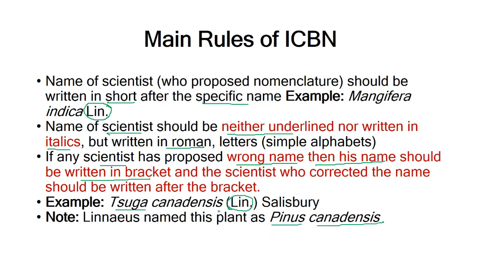But Linnaeus gave this as a wrong name. Linnaeus told that it is Pinus, but it is actually Fuga. So the name of the scientist who named it wrongly will be written in bracket, and the scientist who corrected the name should be written after the bracket. So Salisbury corrected the name, so it is written after the bracket.